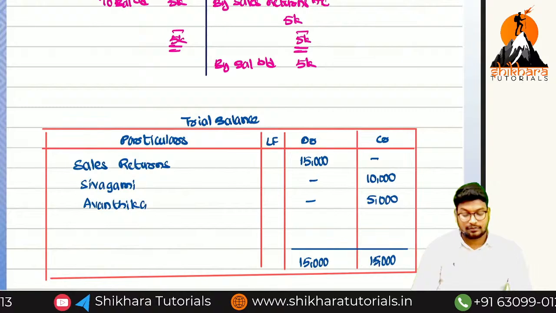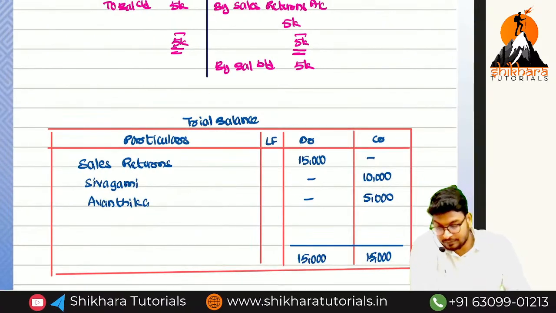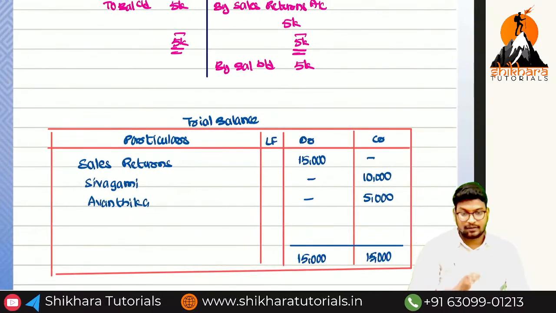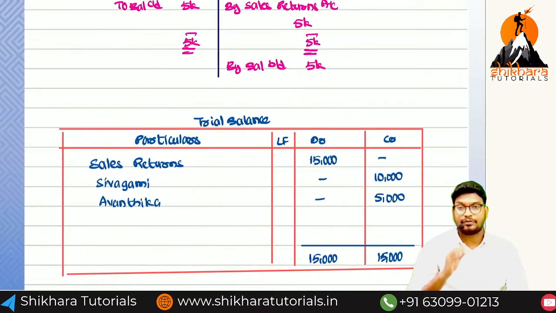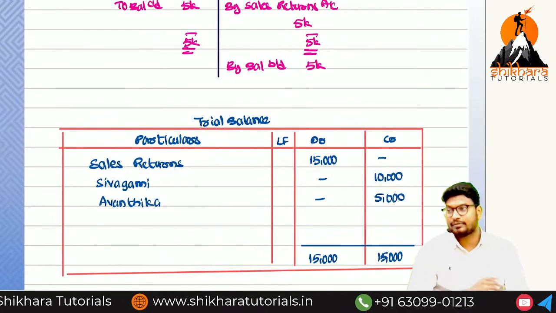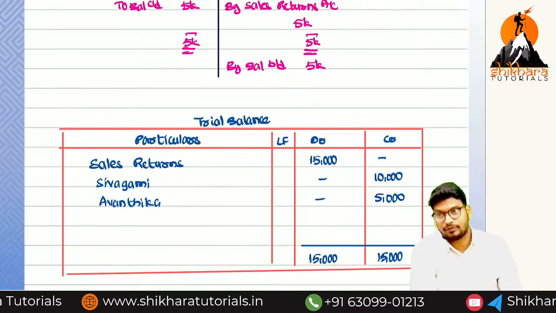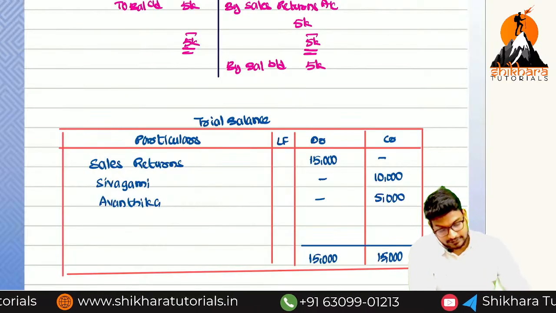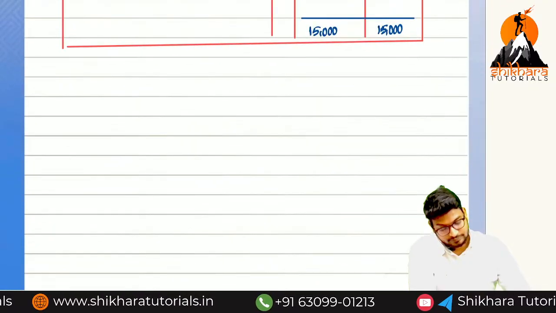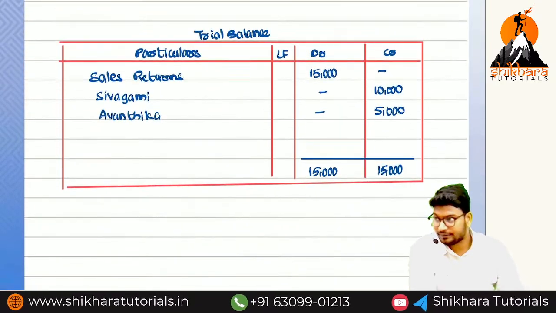So up to here, how many books we have completed? Totally 3 books. So next we have to discuss about the purchase returns book. Nothing but return inward or return outward? Return outward. Already we have completed the return inward. Okay.